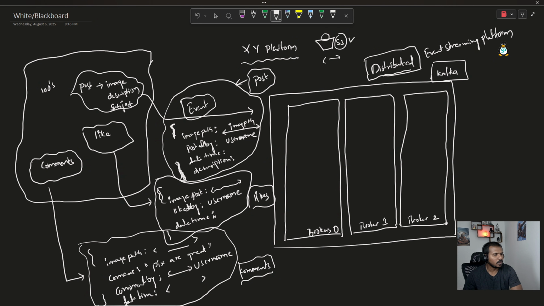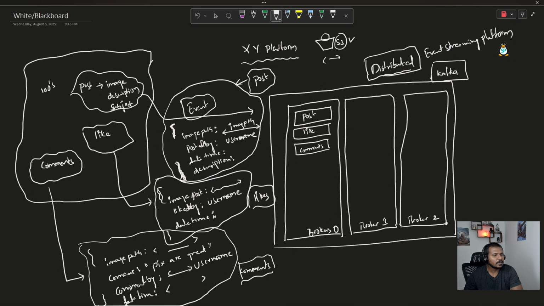Now, if we step back, here we have three different syntaxes. For the events, we call this the post topic, for the likes, we call this the likes topic, and for the comments, we consider this the comments topic. All these topics are going to be sitting on all these Kafka brokers. Let's assume that this is the post topic, this is the likes topic, and this is the comments topic.